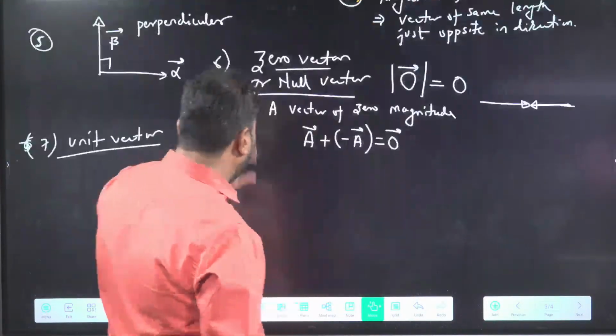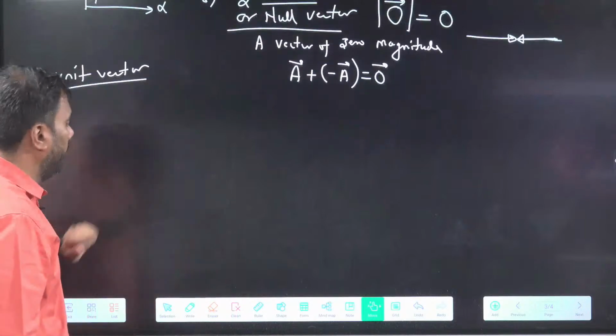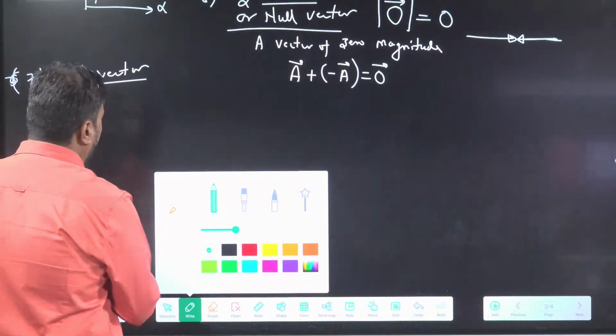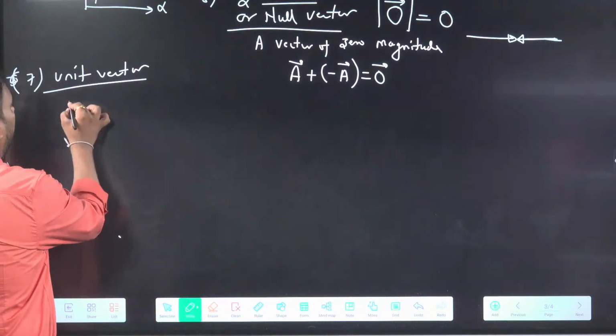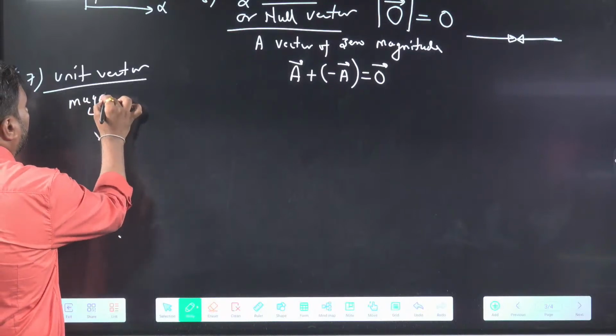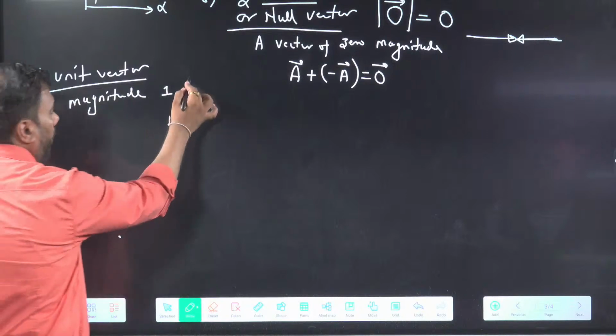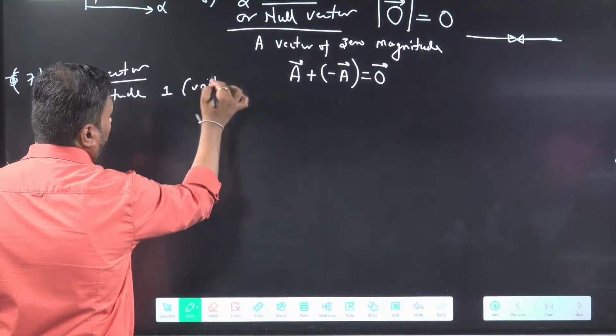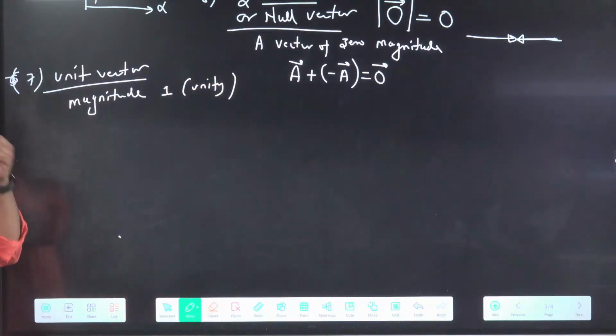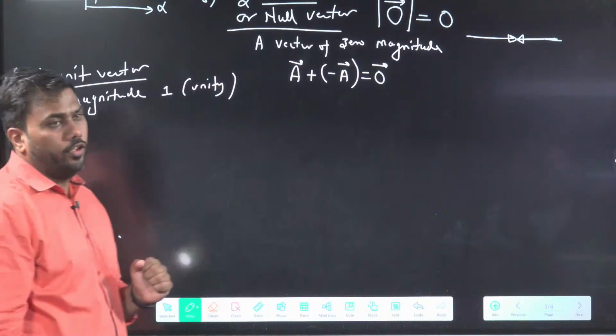So now let's go to unit vector. What is a unit vector? A unit vector has magnitude 1, or unity. Unit vector has a magnitude 1.